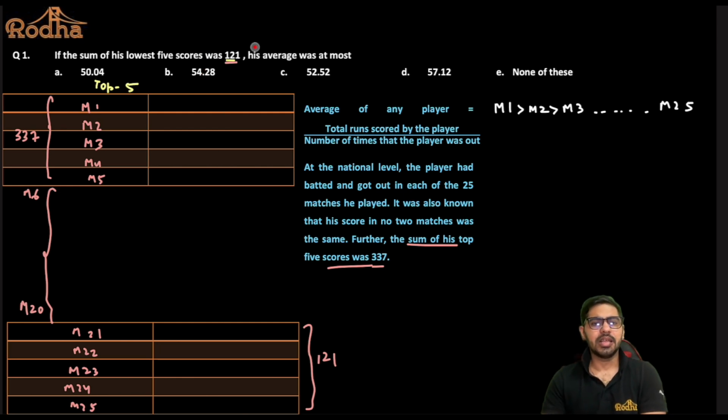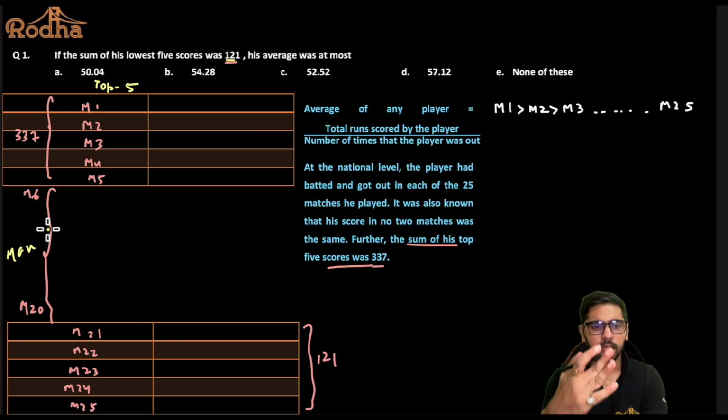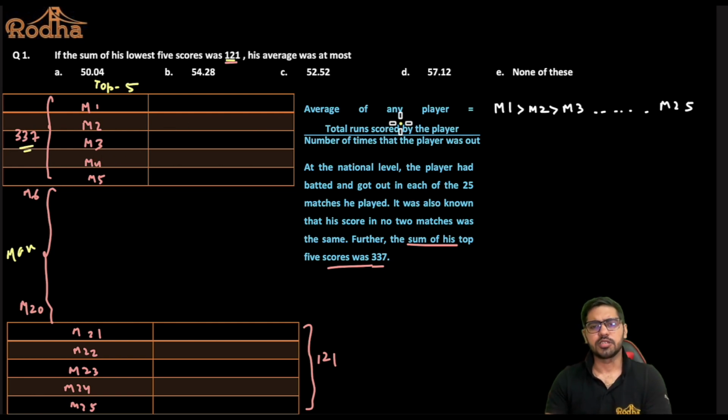Now, I want to maximize his average, right? Because I want to maximize his average, can I say the scores from match 6 to match 20 should be maximum in that case? So the scores from match 6 to match 20 should also be as high as possible, right? Now we know that the top 5 matches' score is 337. So what is the average score in the top 5 matches?